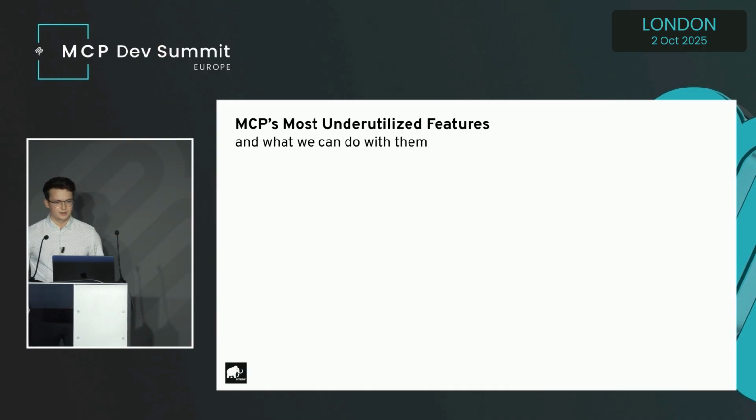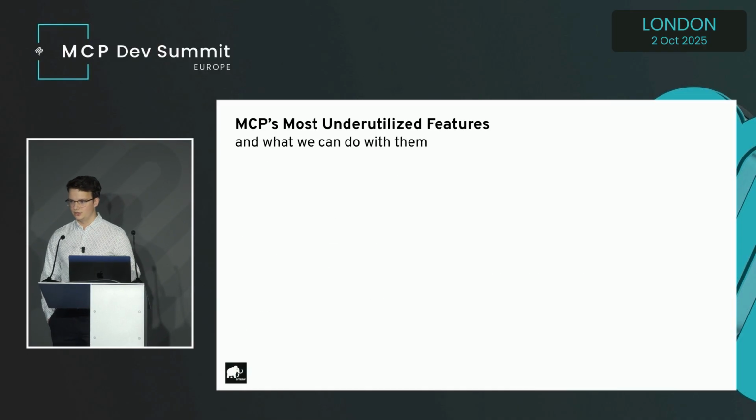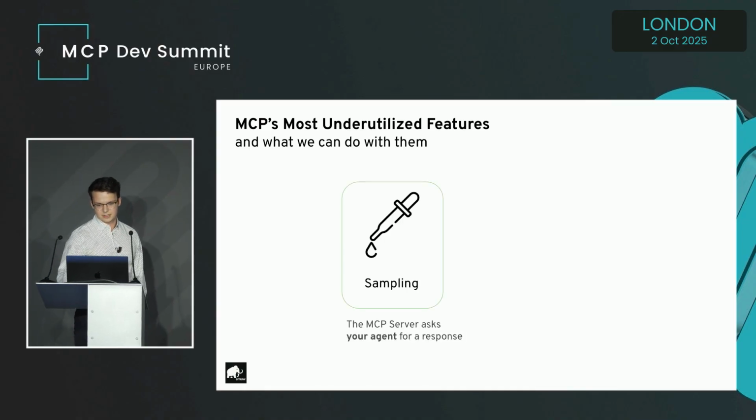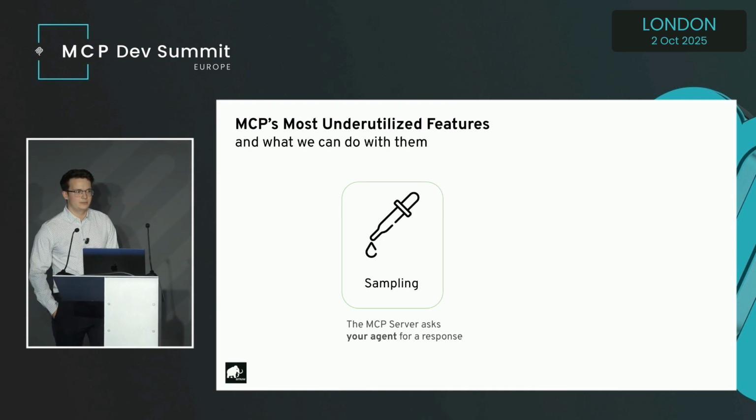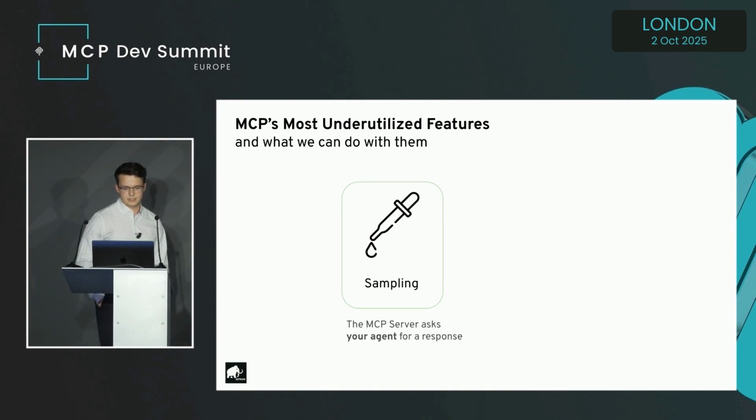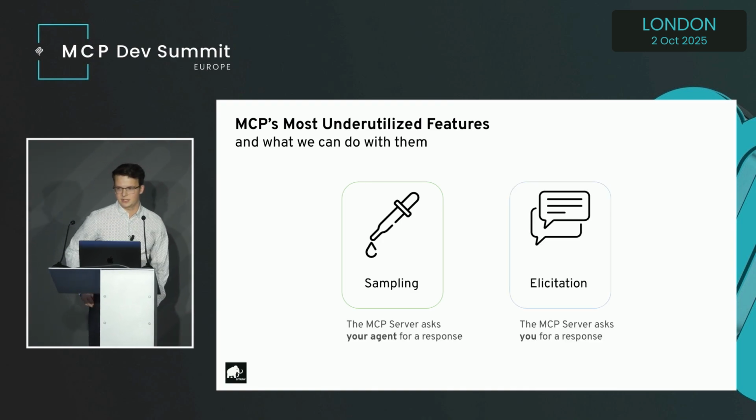So getting into how we make this all possible, this is through two really underutilized features in the MCP spec. These are sampling, which everyone here is probably familiar with by now, where the MCP server asks your agent for a response, and elicitation, where the MCP server asks you, the human, for a response.